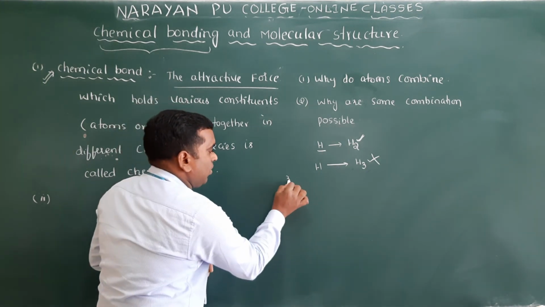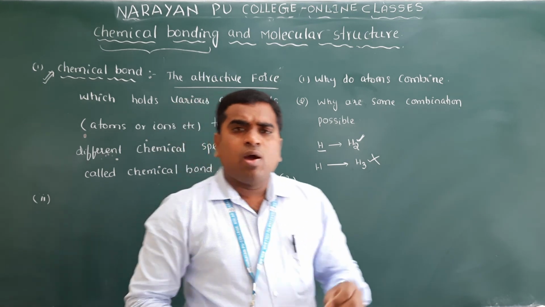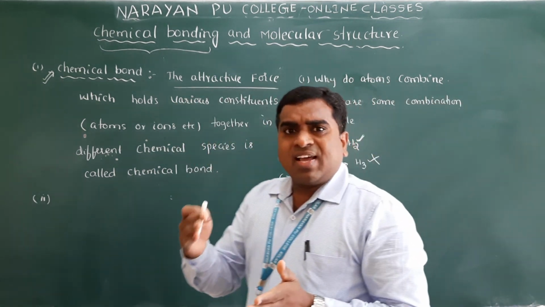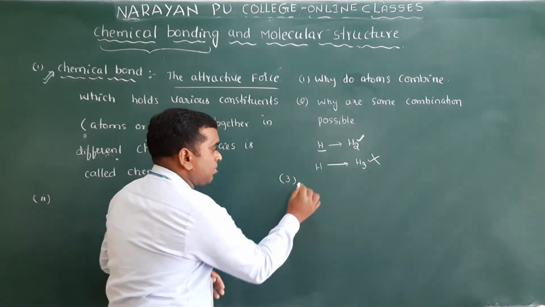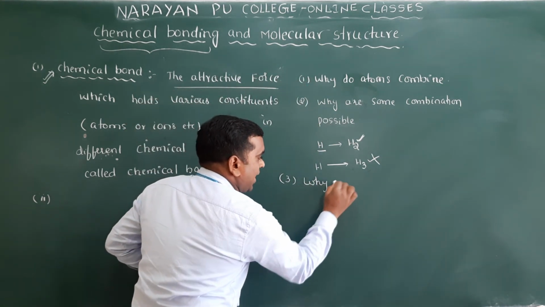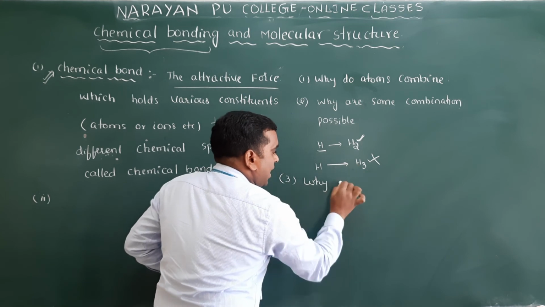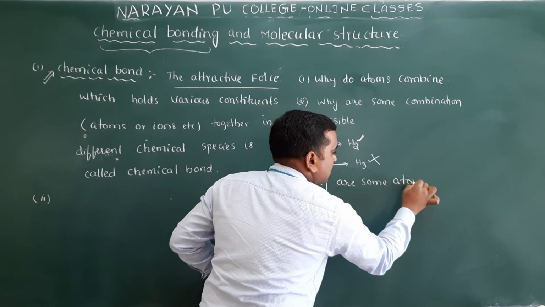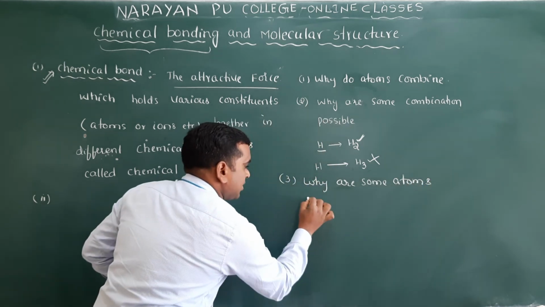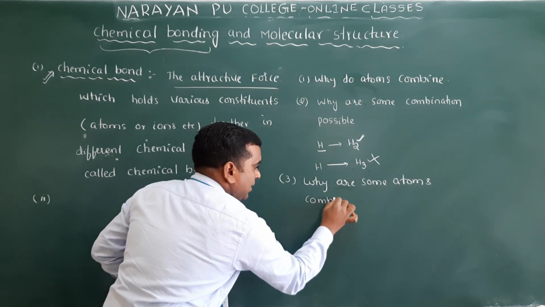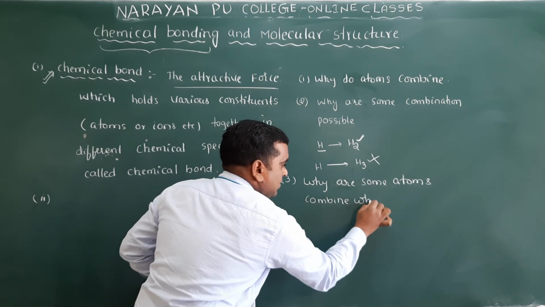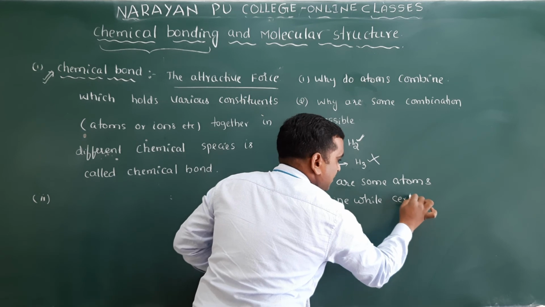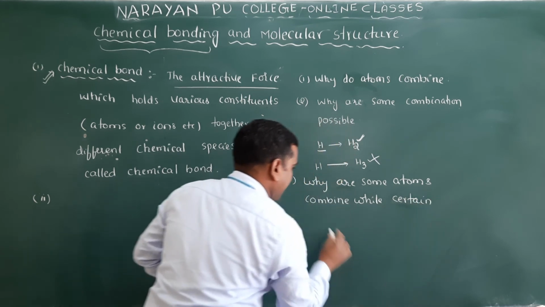And the third one: why are some atoms combined and why do certain other atoms not? Clear? Here is another question.